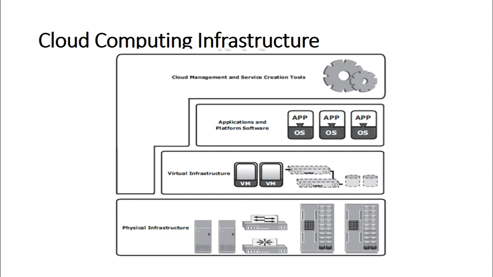The cloud service providers may use the physical computing resources from one or more data centers to provide the services. If the computing resources are distributed across multiple data centers, connectivity must be established among them.